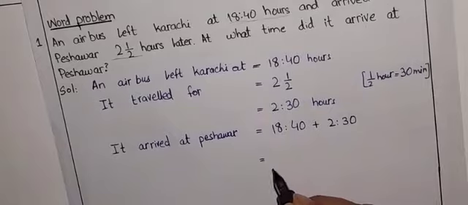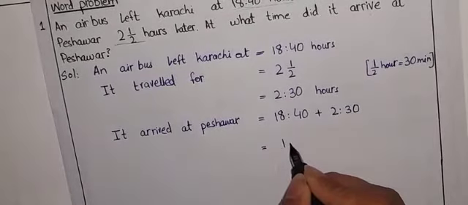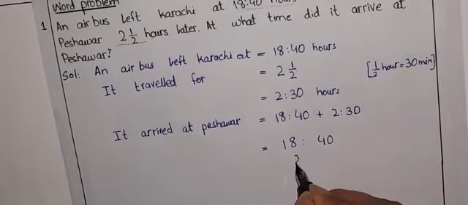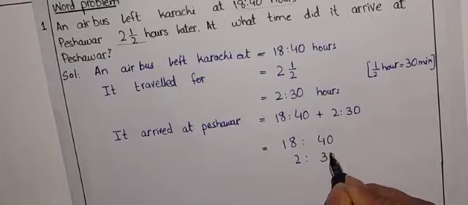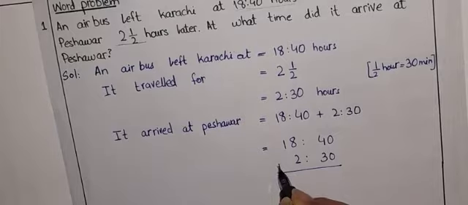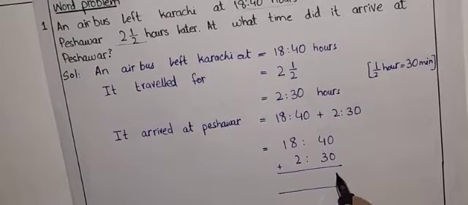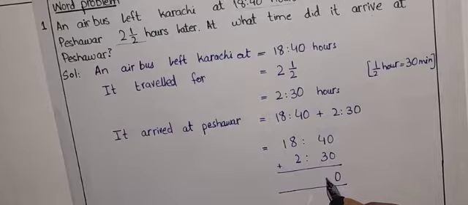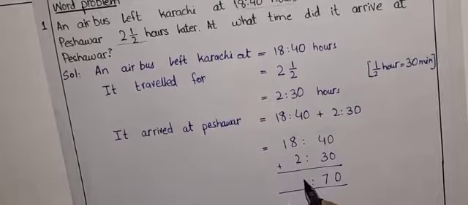And here you can see boys, we will do our addition over here. 18 hours and here 40 minutes. 2 hours and 30 minutes. 0 under 0, 3 under 4, 2 under 8. We have to add it. Here you can see 0 plus 0 is 0 and 4 plus 3 is 7. So it will be 70 minutes. It is the simple addition that we are doing. 8 plus 2 is 10, 0, 1 carry, and 1 plus 1 is 2.